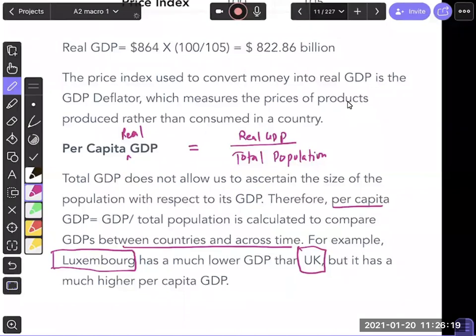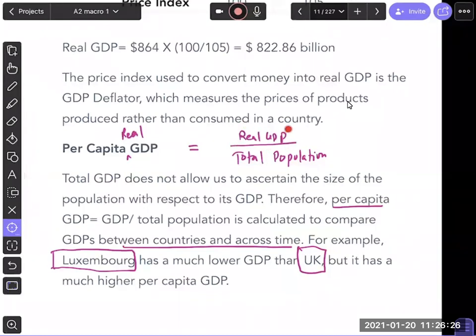Okay. So when you're comparing performance between countries, it's important to look at real GDP because real will take into account prices or price level, and per capita will take into account population. Make sense? Are we going to move on?